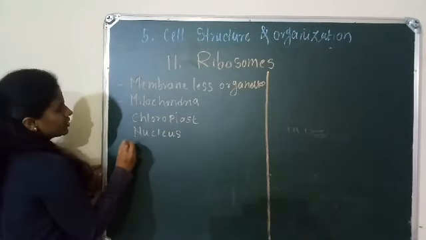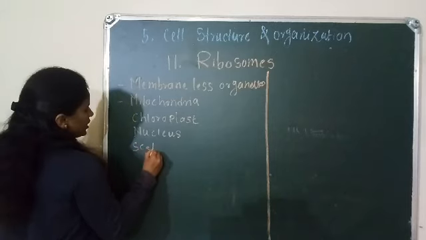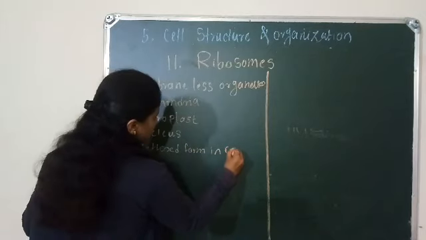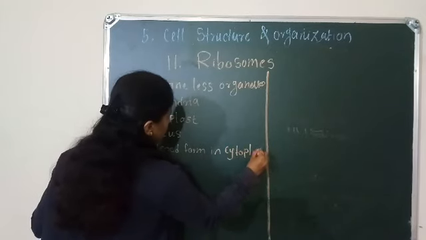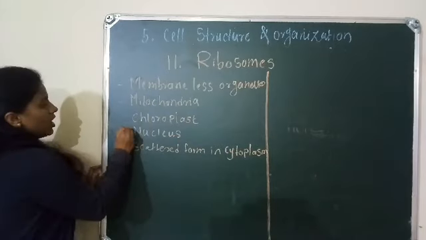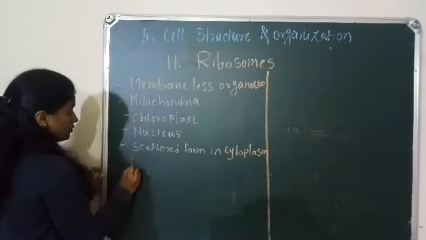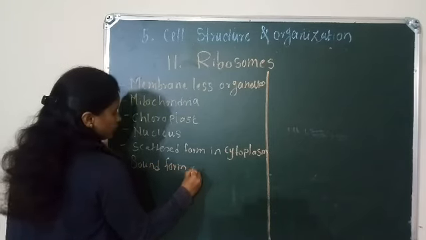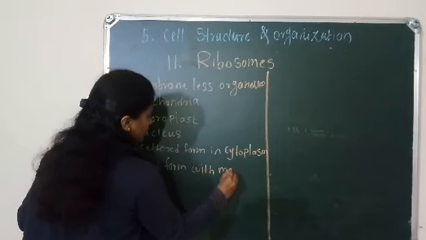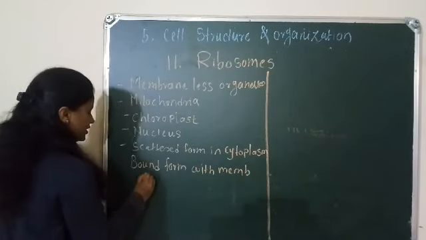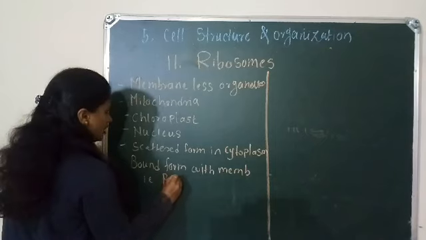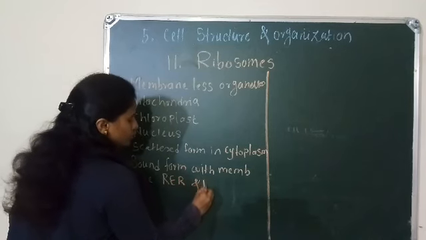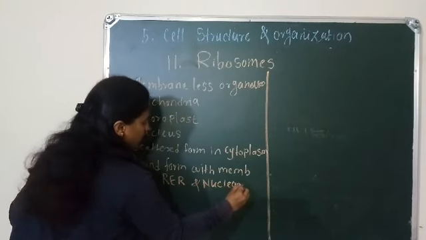Also, it is found in a scattered form in the cytoplasm, and also it is found in bound form with the membrane, that is the RER, rough endoplasmic reticulum, and also the nuclear membrane.